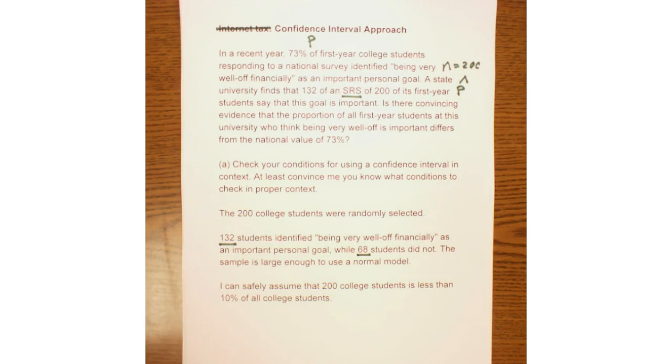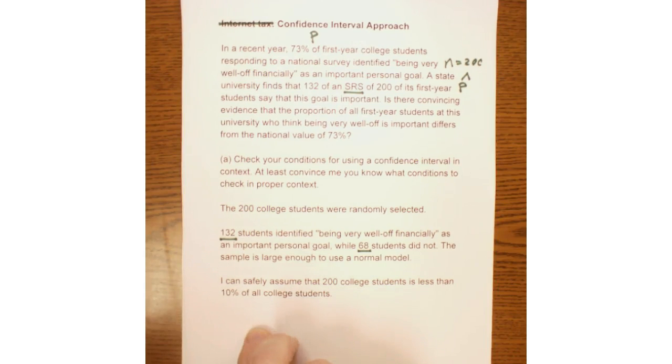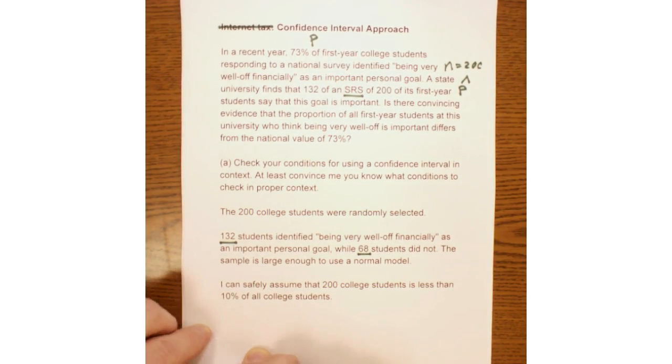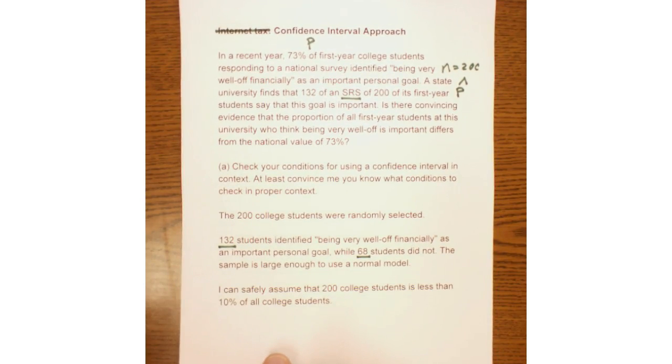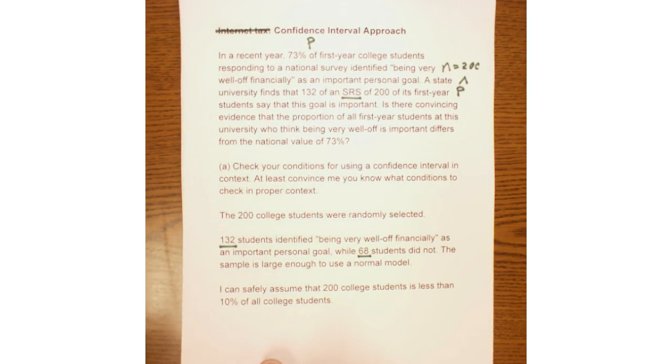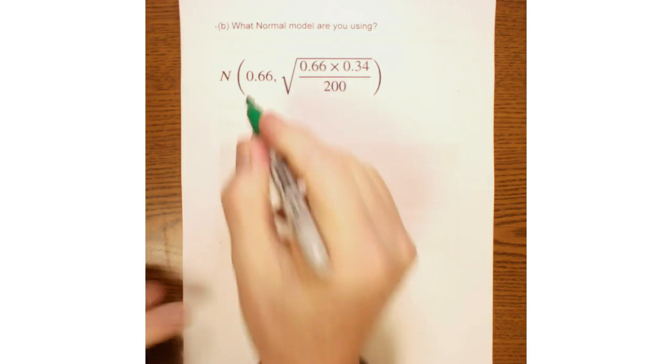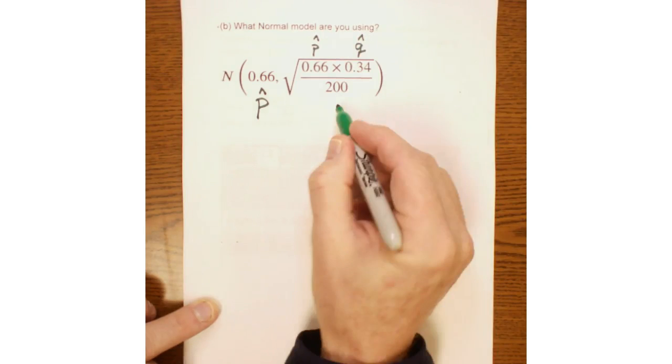I'm trying to also illustrate the level of context that I would expect to see in a test of some sort. Also what they would expect to see on the AP exam. So what model are you using? This is the model I'm using. This is your P hat. And this is your Q hat, and this is your sample size.